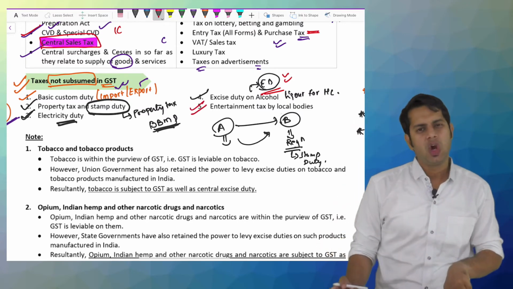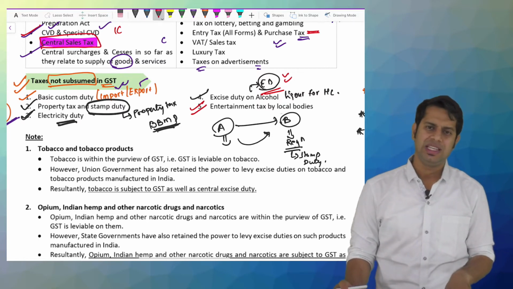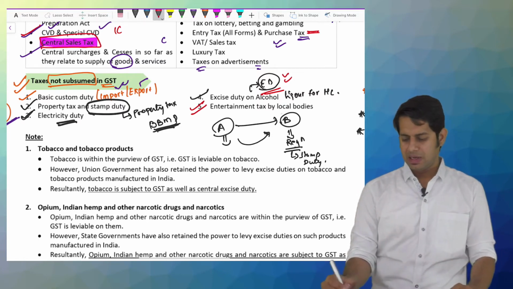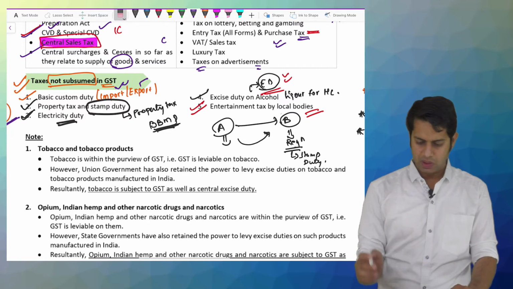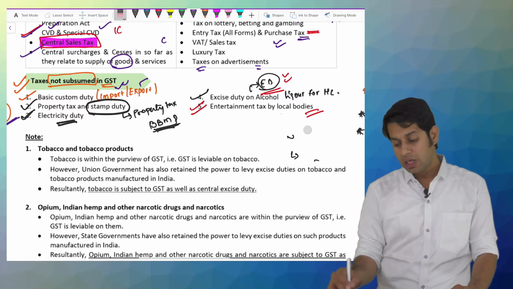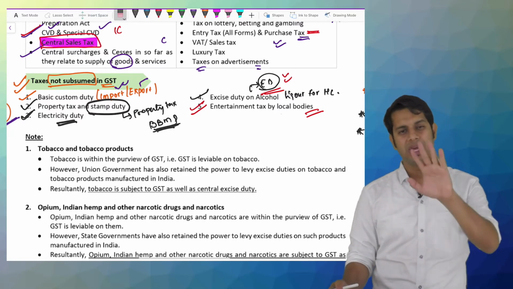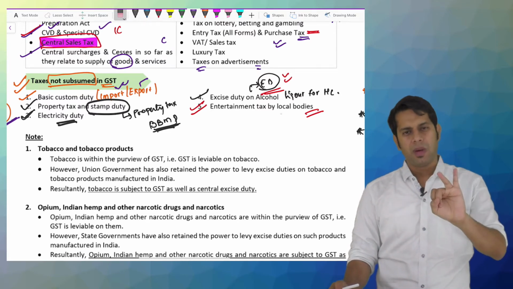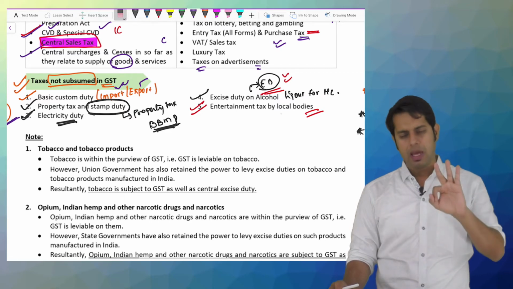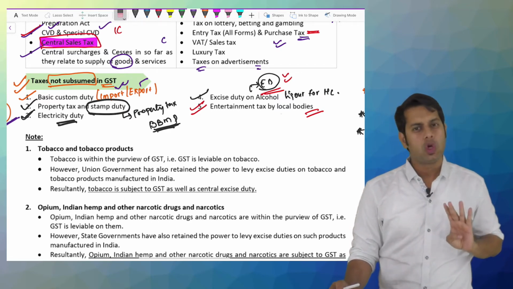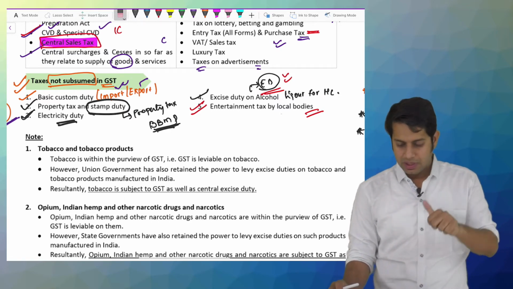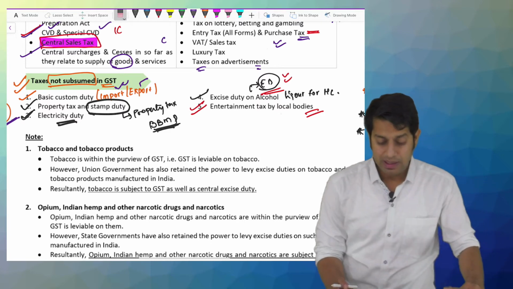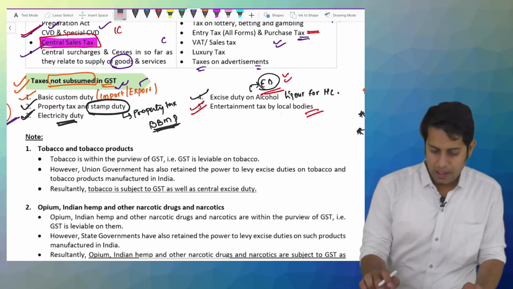Then the last tax which did not get merged or subsumed with GST is entertainment tax, which is collected by the local bodies. So these are the taxes which did not get merged with GST. How many taxes? 5 taxes did not get merged with GST: basic custom duty, then property tax or stamp duty which you are paying, electricity duty, then excise duty on alcoholic liquor for human consumption, then the entertainment taxes collected by local bodies.